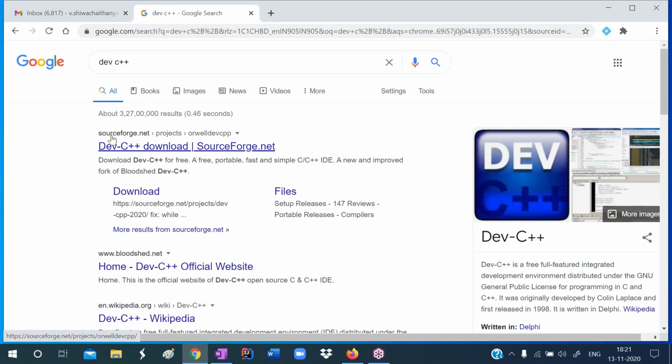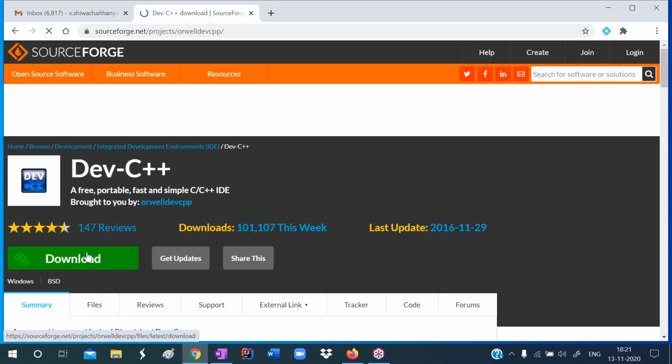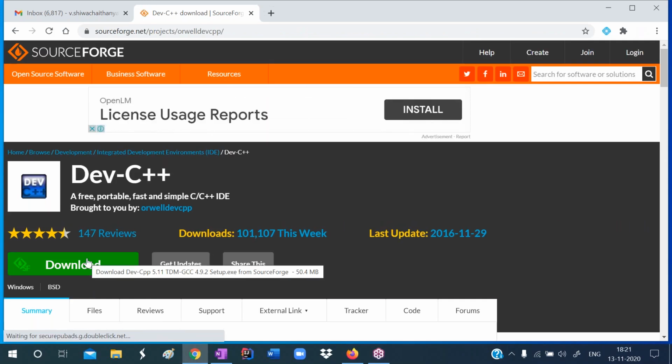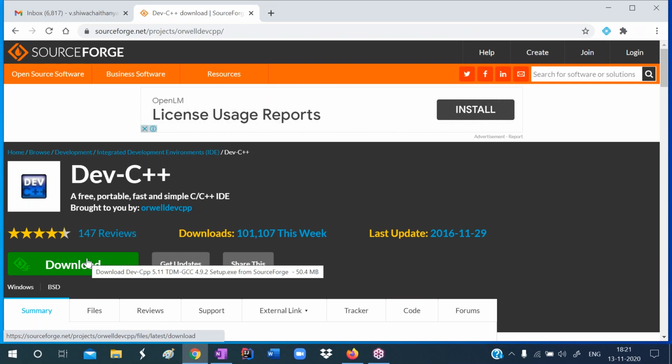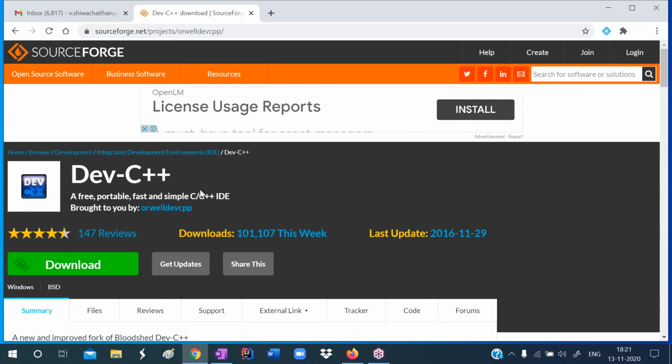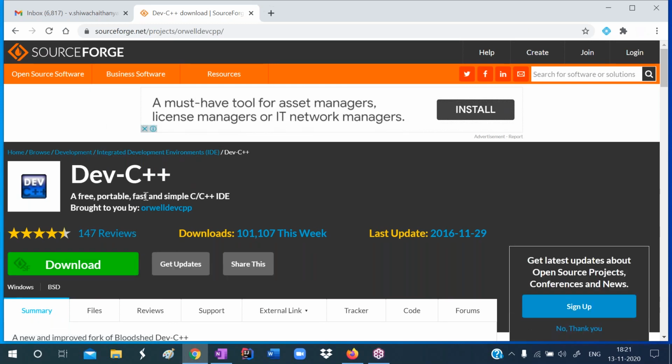The first link displayed is sourceforge.net. So go to this website, click on download and install it. That's it. This is one fast and simple C++ IDE. IDE stands for Integrated Development Environment. So click on download and install it.